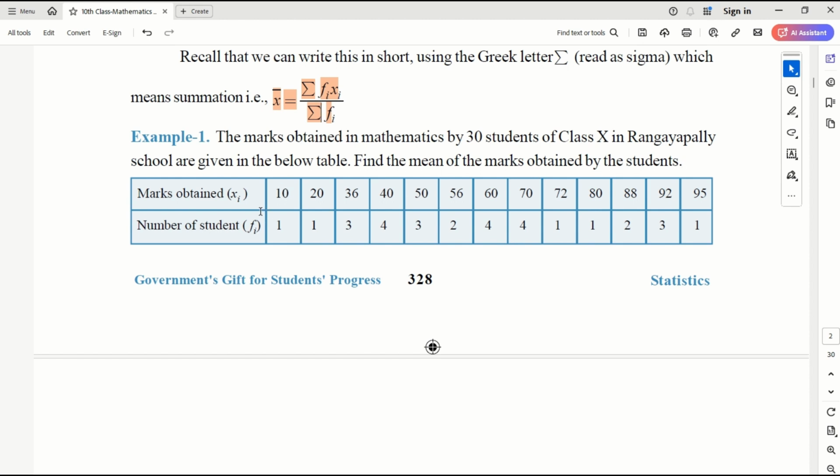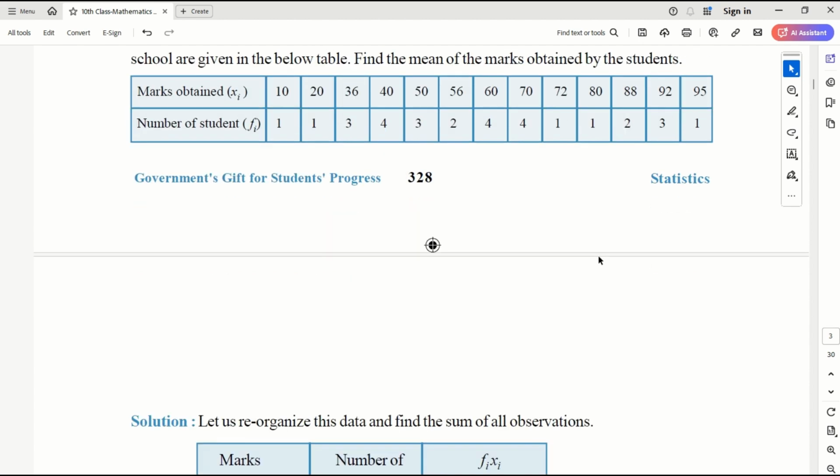Okay. 10 marks, one student got. 20 marks, one student got. 36 marks, three students. So this is the group of marks, and this is the frequency of students. How many students got these marks? Okay. Total is 30. The sum of frequency is 30.